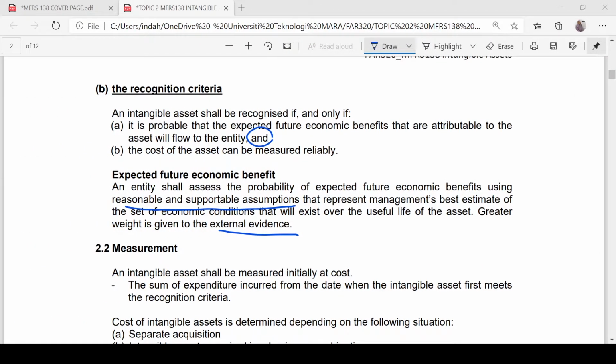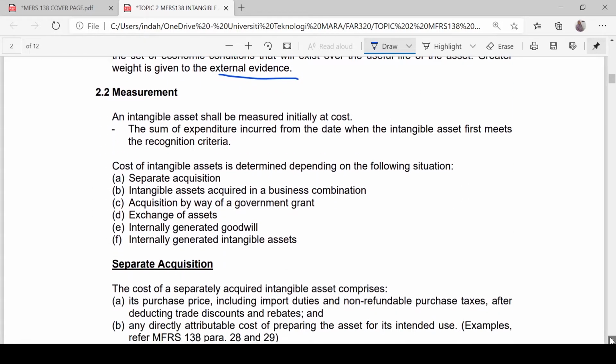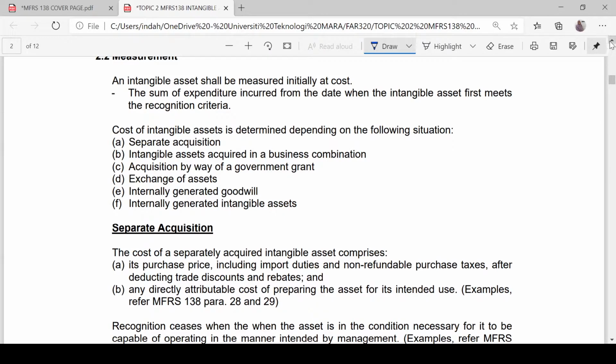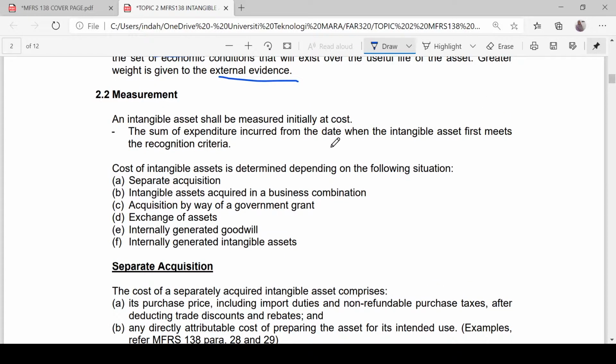Alright, so now let's look at the next part of recognition and measurement. Now we're going to look at the measurement, specifically the initial measurement.